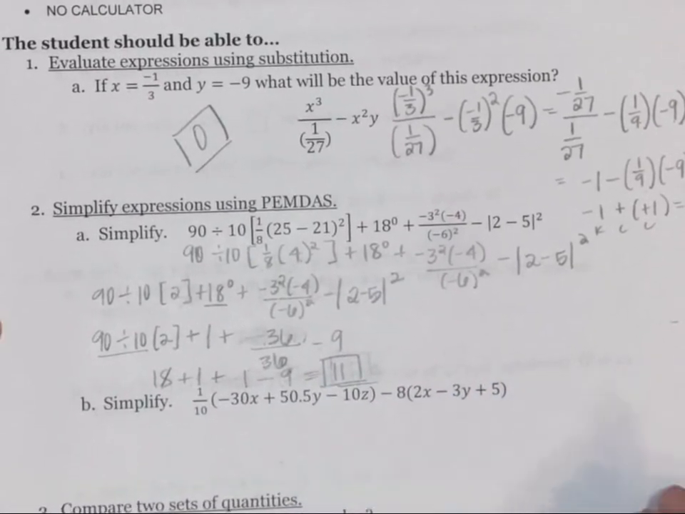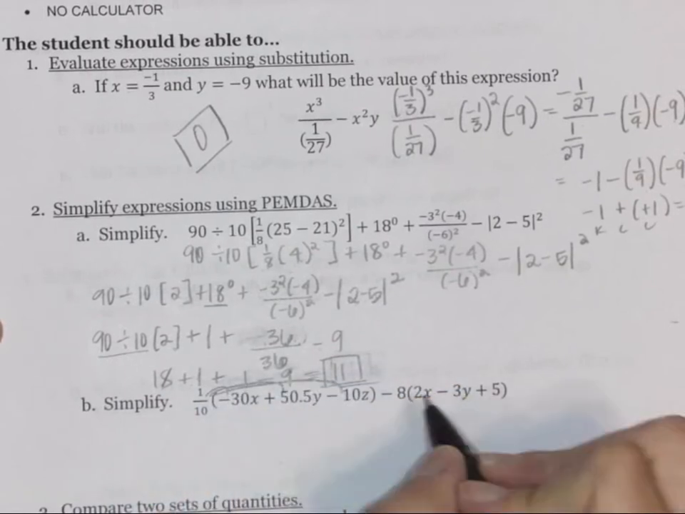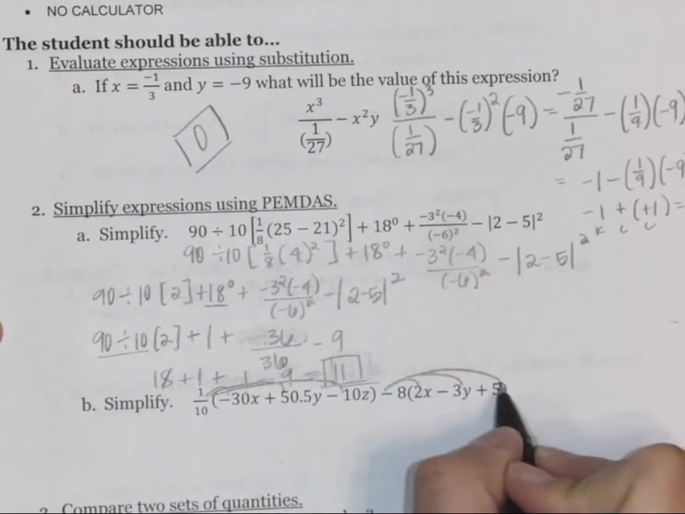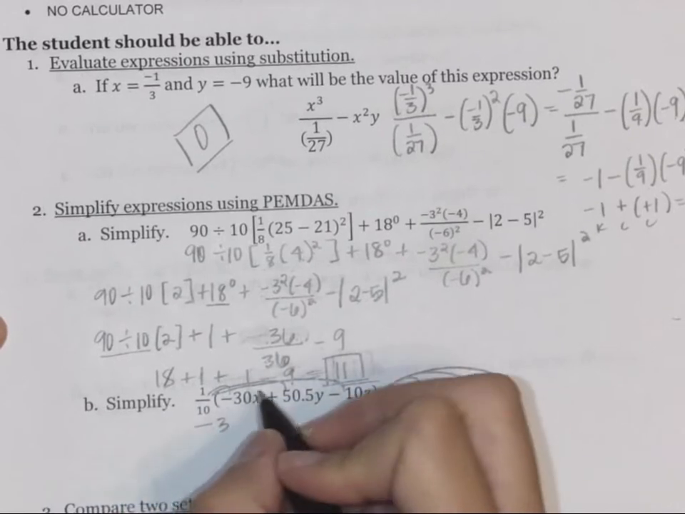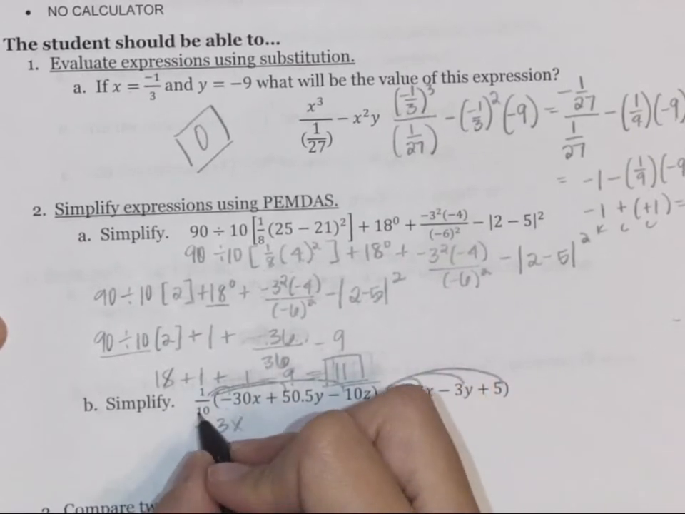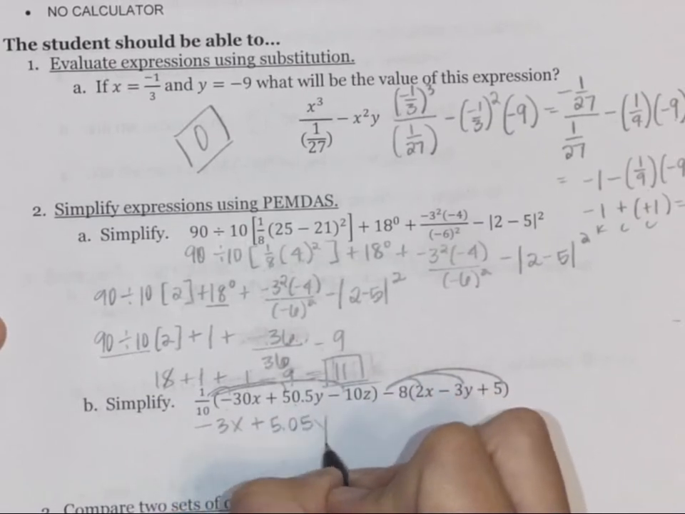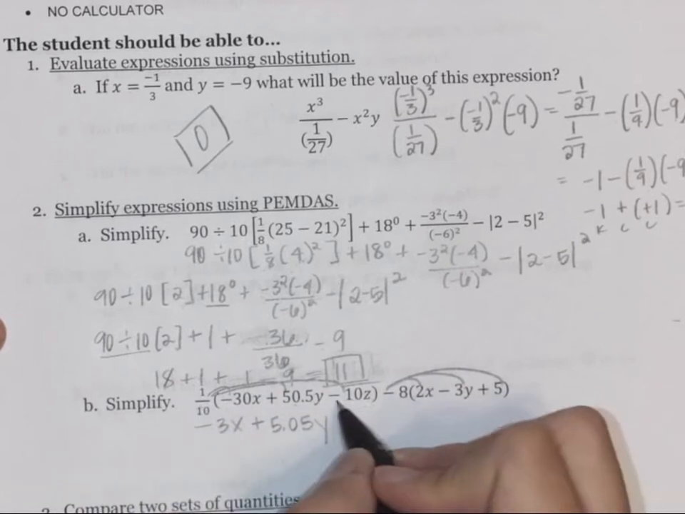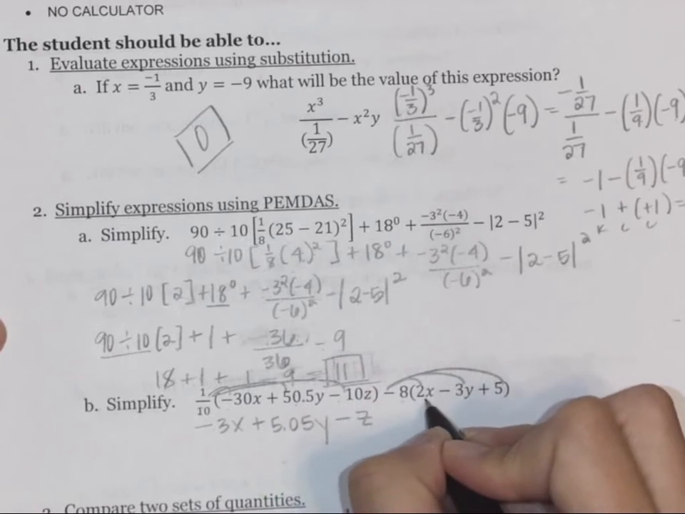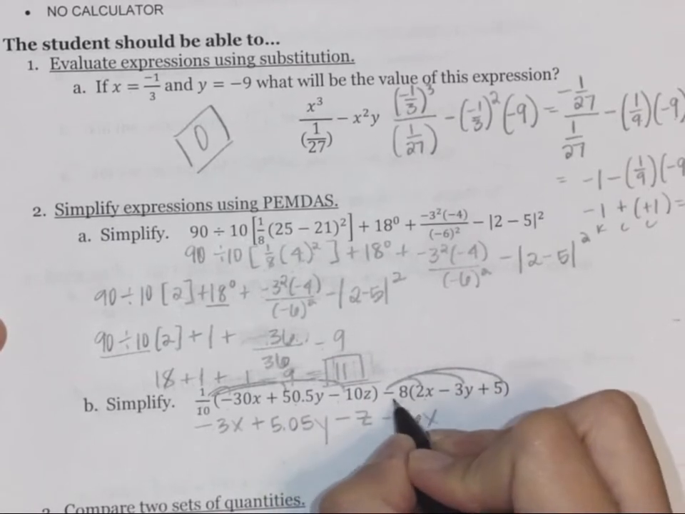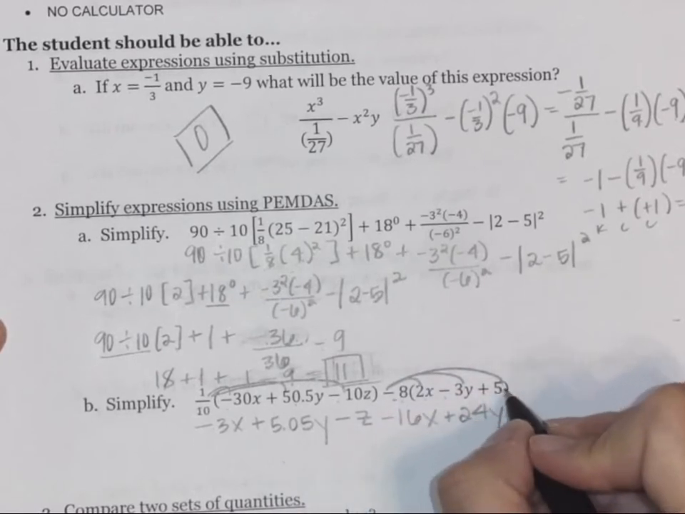Okay, on B, we just need to simplify. So we are going to distribute 3 times right there, and then another 3 times right there. So 1/10 times the negative 30x is going to be a negative 3x. 1/10 times 50.5 is going to be 5.05y. 1/10 times the negative 10z is going to be a negative z. Negative 8 times 2x is going to be a negative 16x. Negative 8 times negative 3y is going to be a positive 24y. Negative 8 times 5 is going to be a negative 40.